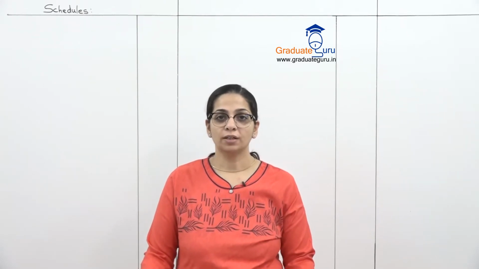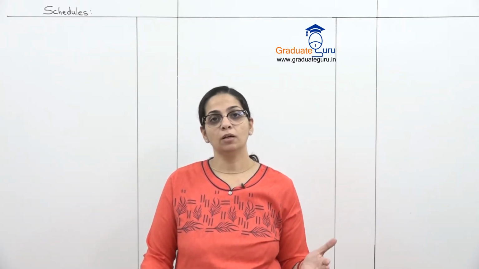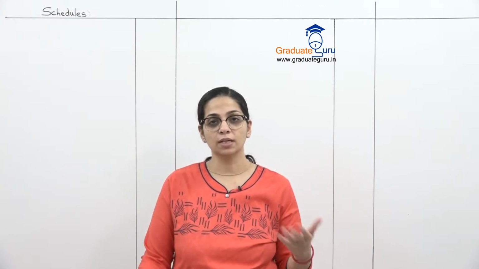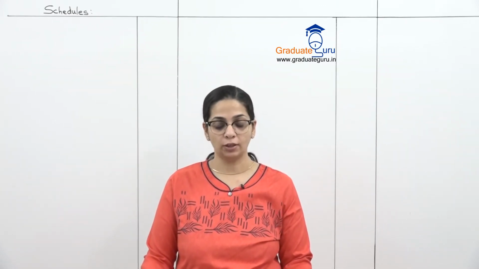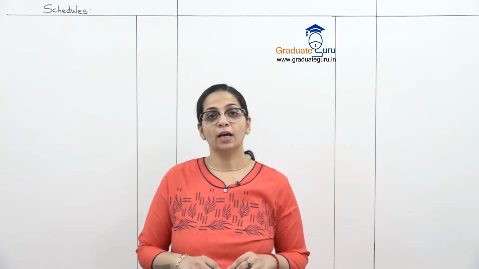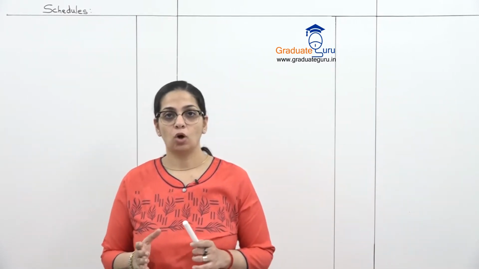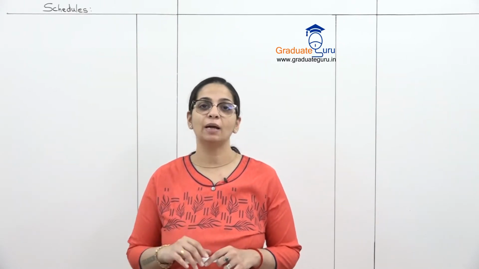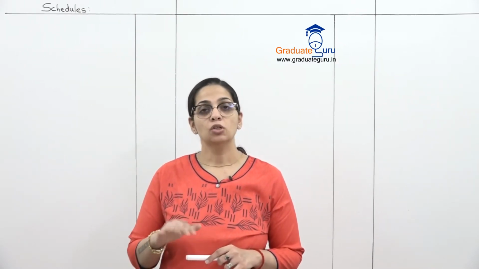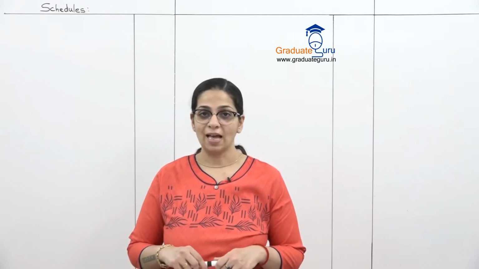Last session we started a topic, banking company accounts, that is final accounts of banking companies, and today we'll be continuing that topic. Now we had done the balance sheet format and along with the balance sheet format we did 5 schedules which covered the liability side of the balance sheet. So now we are moving on to the asset side.